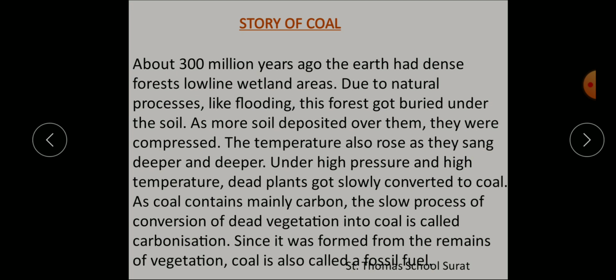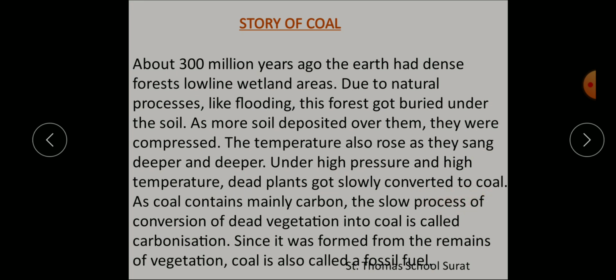As more soil deposited over them, they were compressed. Compressed means what? They got covered and pressed down under the soil, ढक गया, दब गया. The temperature also rose as they sank deeper and deeper. Under high pressure and high temperature, dead plants were slowly converted to coal.